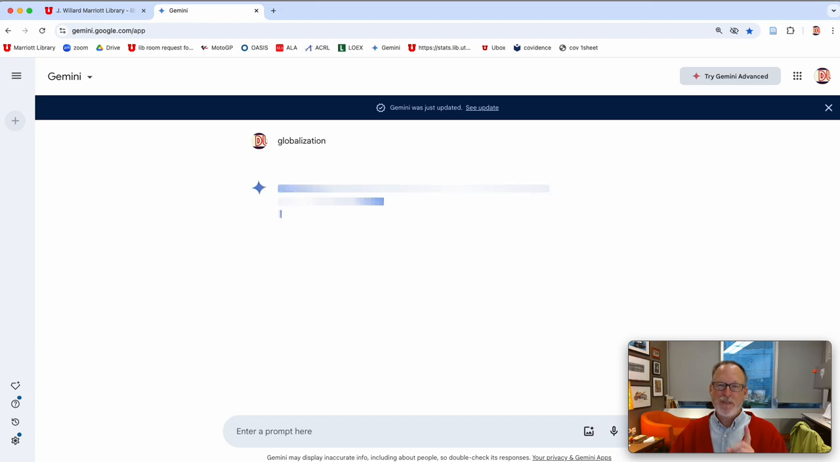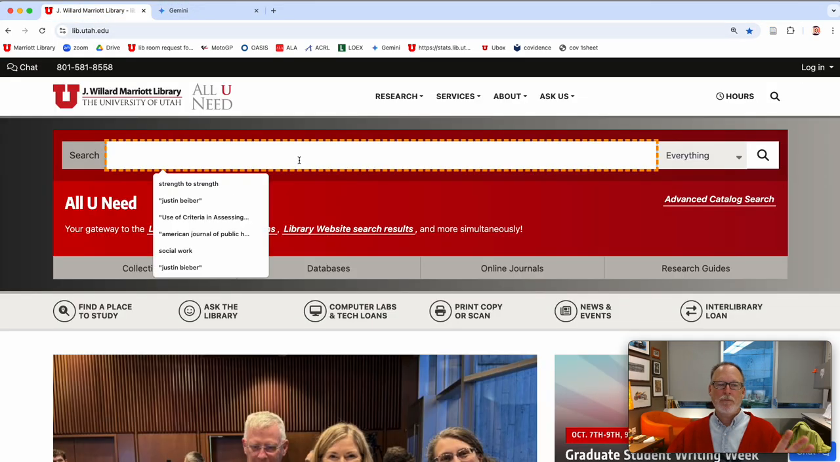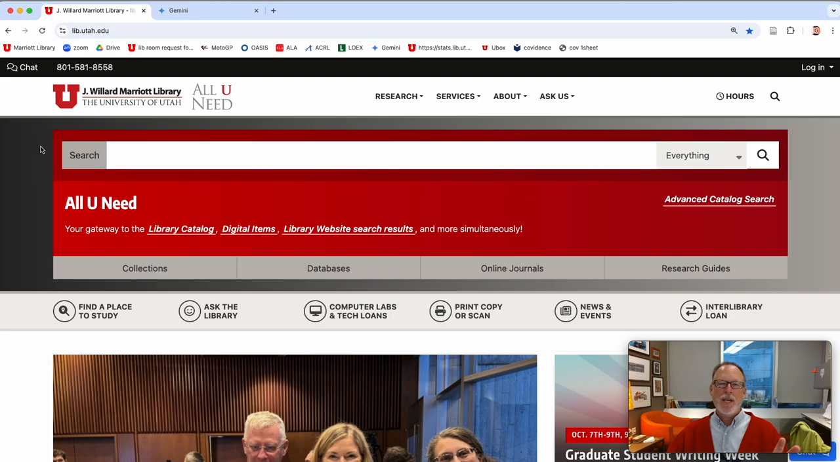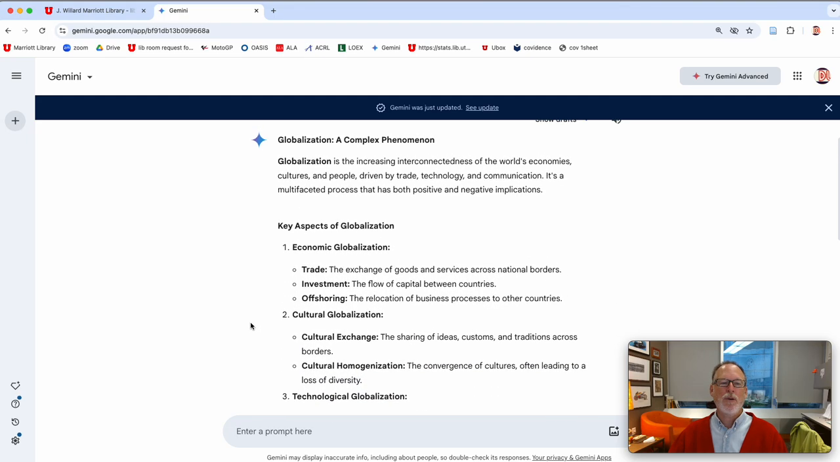globalization. So this is my first tip, because in the library catalog or the library database, if you just type in globalization, you're going to get too much. But here, you can get a breakdown of what's going on. So are you interested in any of these particular things? You can use them as a keyword.